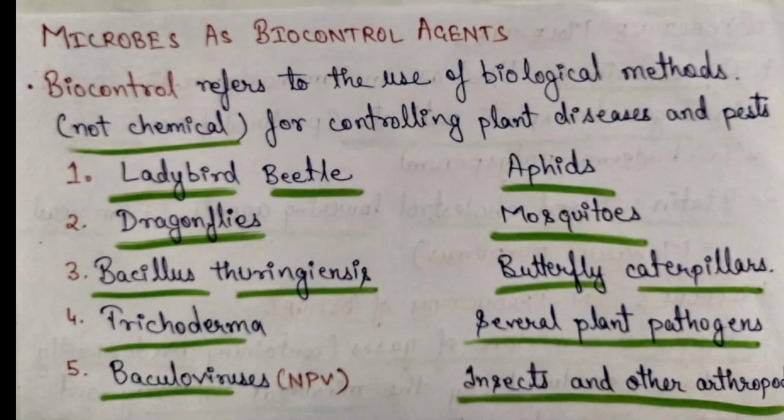Next we see microbes as biocontrol agents. Biocontrol refers to the use of biological methods, not chemical pesticides or anything like that, for controlling plant disease and pests.